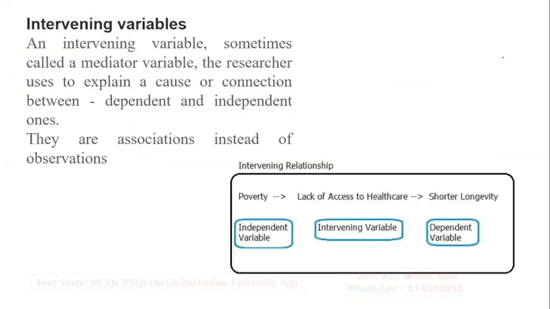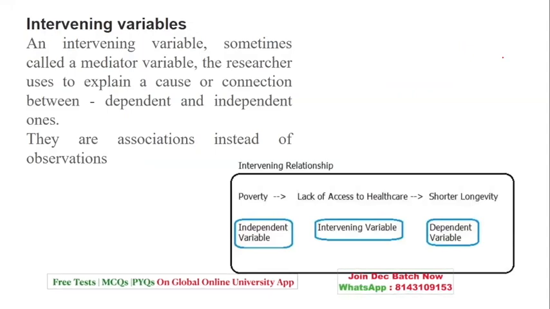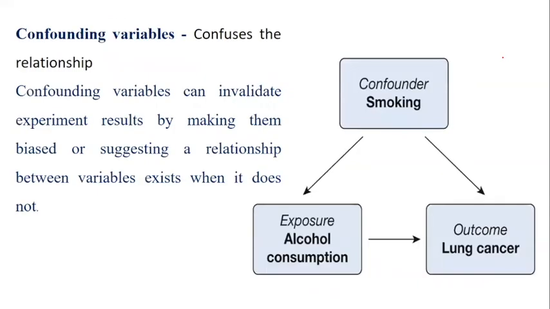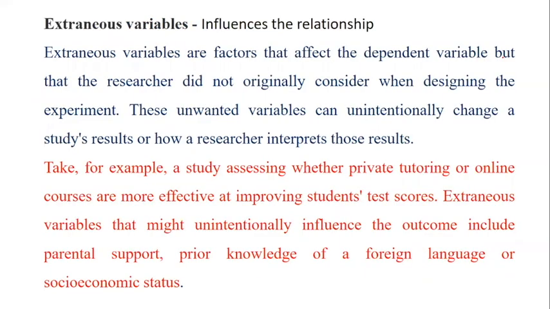Now I've also written it in detail. So intervening variable is like a mediator, which explains the cause or a connection between dependent and independent, and they're associated with observation. Okay. Confounding, as I said, they confuse the relationship. And extraneous, as I said, the researcher did not originally consider them while designing the research. The unwanted variables can unintentionally change the result.